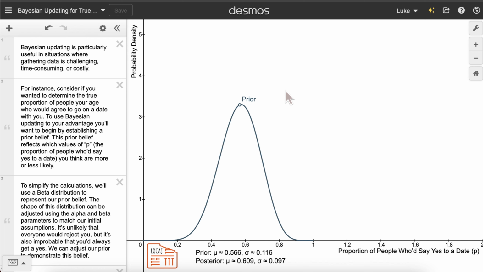The reason I chose this example is that we've seen in the past with frequentist analysis that we often have some minimum requirement of data that we need to collect before our results can be reliable. For example, we've seen this with the 30 data points that is said to be needed in order for the central limit theorem to quote-unquote kick in. But this may be a difficult threshold to hit in some scenarios. In this instance, it might not be easy to quickly find 30 people that you can ask on a date and record the results. After all, you may find quickly that if you get a yes from somebody and you tell them you weren't actually interested, you were just trying to collect data for a statistical analysis, soon the true proportion of people that will say yes to you on a date is 0.